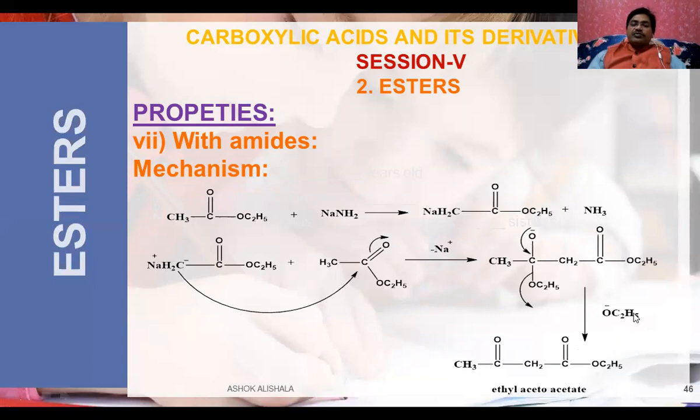Ethoxide ion is removed, so that finally what you get is a condensation product. That is, with esters we get an ester, ethyl acetoacetate. This is ethyl, this is aceto group, and this is acetate group. Ethyl acetoacetate is formed.